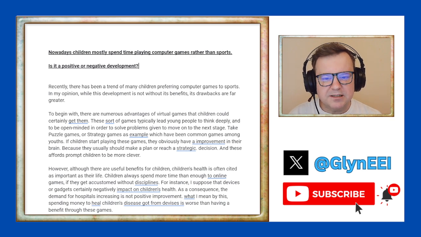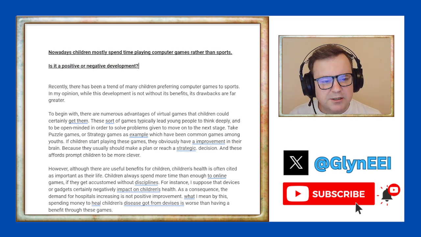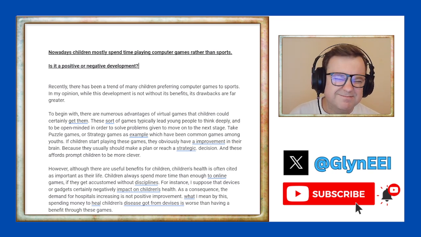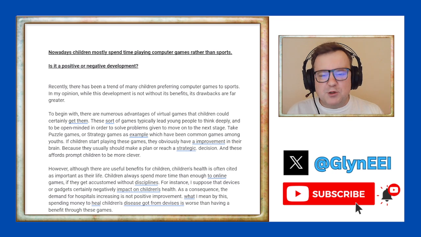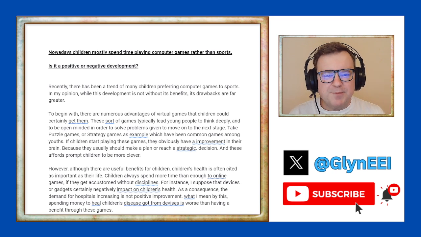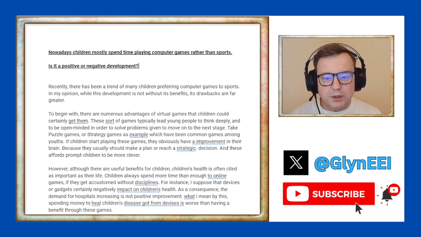So this isn't "do you agree" or "which one is better". Well, kind of, but most importantly, nowadays children mostly spend time playing computer games rather than sport. We must accept this as a fact. Even if we don't think it's really true, even if it's not true where we live, that's absolutely fine.